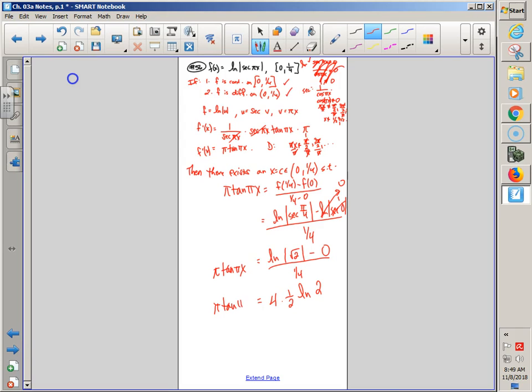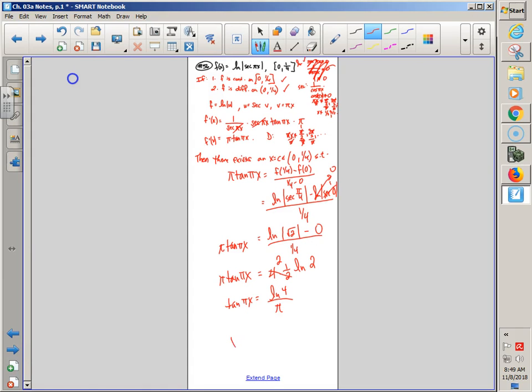ln of root 2, I don't know about you guys, but I think that's 2 to the 1/2. I can bring down a 1/2 power. I'd flip the 4. I'd have 4 times 1/2 of ln of 2 equals pi tangent of pi x. Ugh. That'd be 2 ln of 2. That'd be ln of 4. I guess I could divide by pi. Tangent of pi x equals ln of 4 divided by pi. Moving that guy. How do I get to x? Tangent inverse. This is not unit circle, everybody.